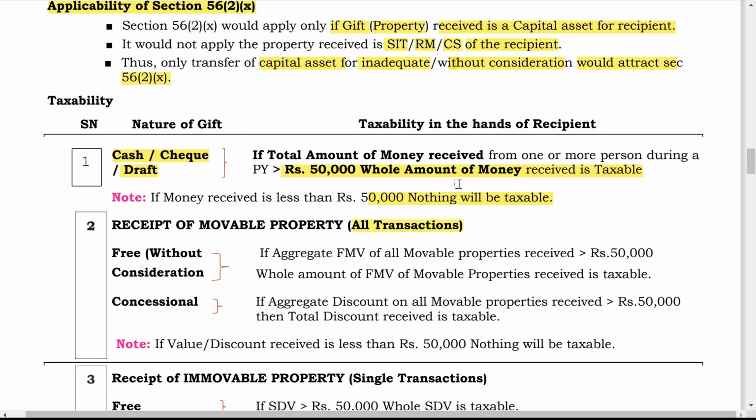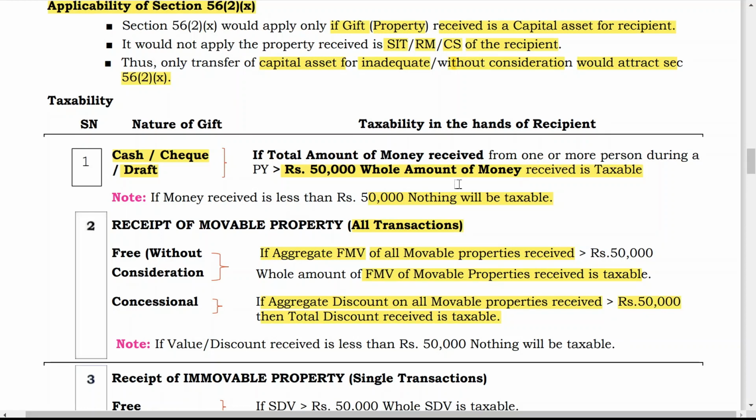Another category is receipt of movable property. Here you have to consider all transactions free, that is without consideration. If aggregate fair market value of all the movable properties received during the year is greater than 50,000, then whole amount is taxable. Whole amount of fair market value of the movable property received is taxable. If it is received at a concessional rate, if aggregate discount on all movable property received is greater than 50,000, then total discount received is taxable.